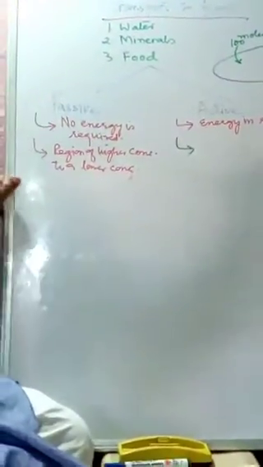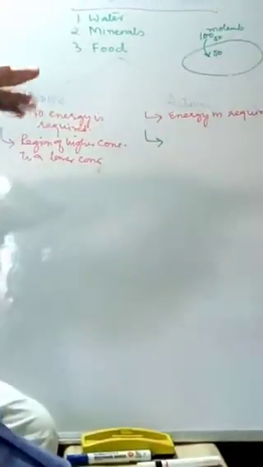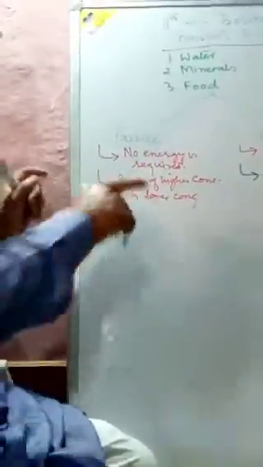So, these particles will move inside the cell because there is a region of higher concentration outside. Within the cell, there is the lower concentration, and these particles move from outside towards the inside till a stage is reached where inside there are 50 molecules and outside there are 50 molecules. They will come to the equilibrium. Then no movement of particles will take place. That takes place in the passive.